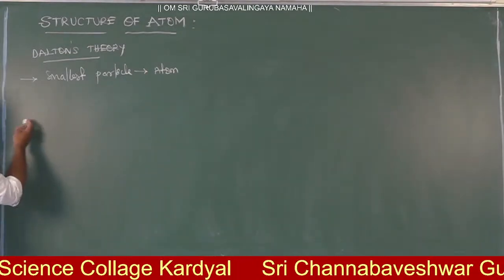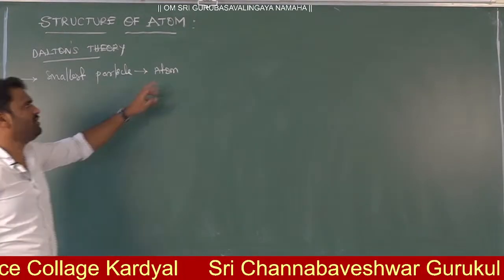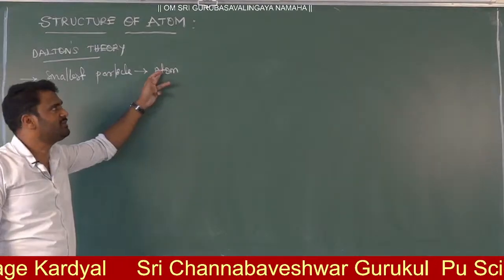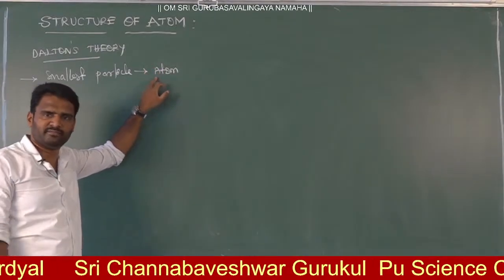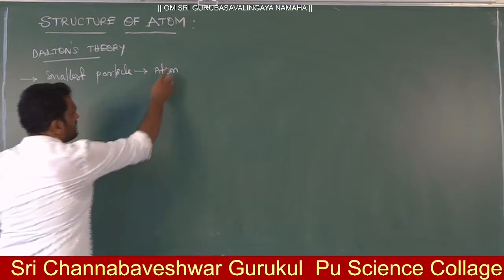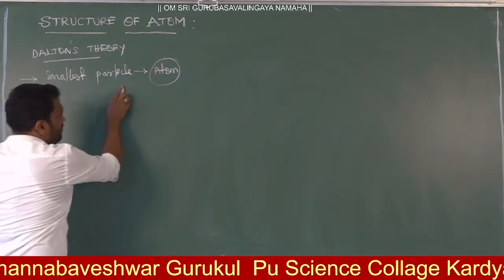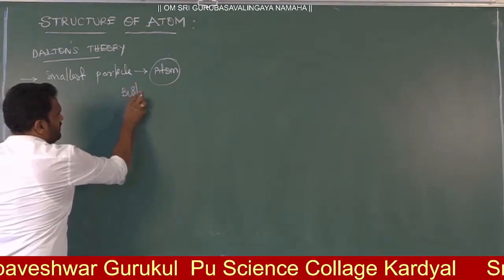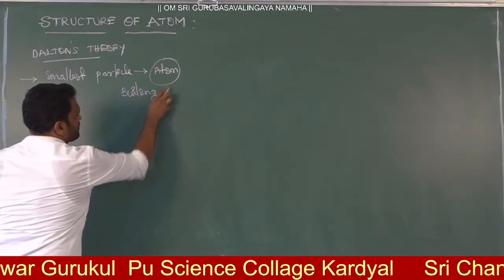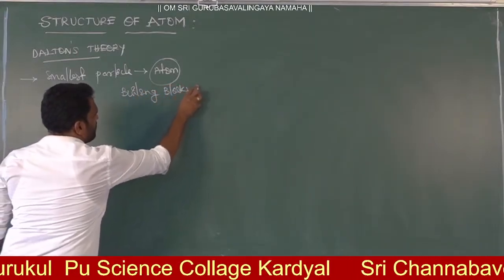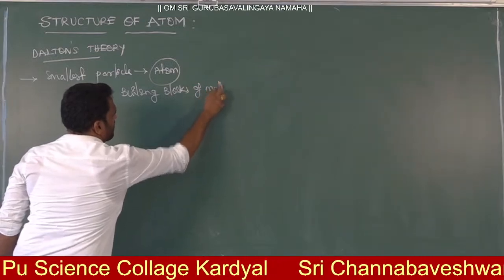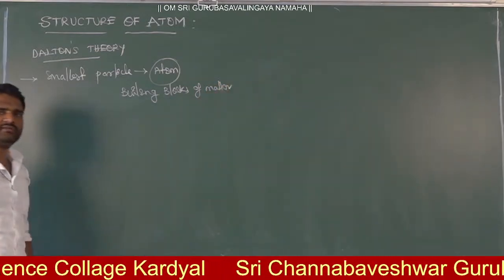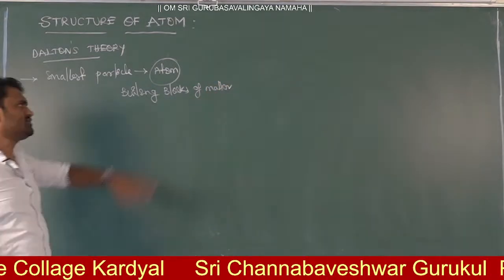Next, all matter is made up of atoms. So atom is nothing but the building block of matter. You can say that atoms are nothing but building blocks of matter. By repeating n number of atoms, you will get matter.